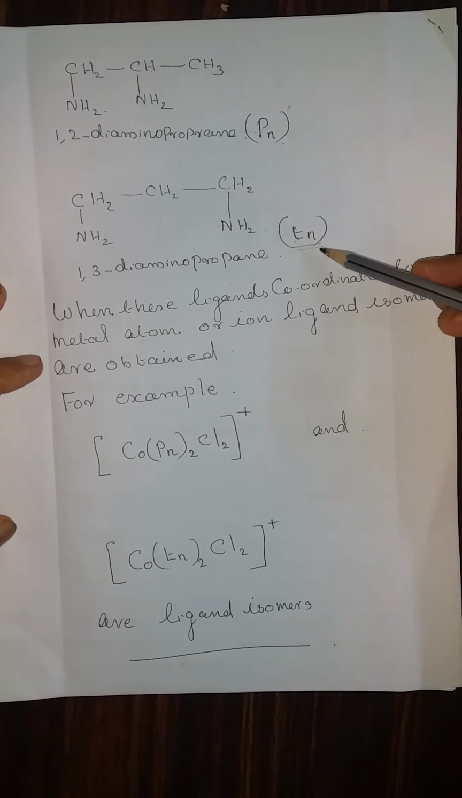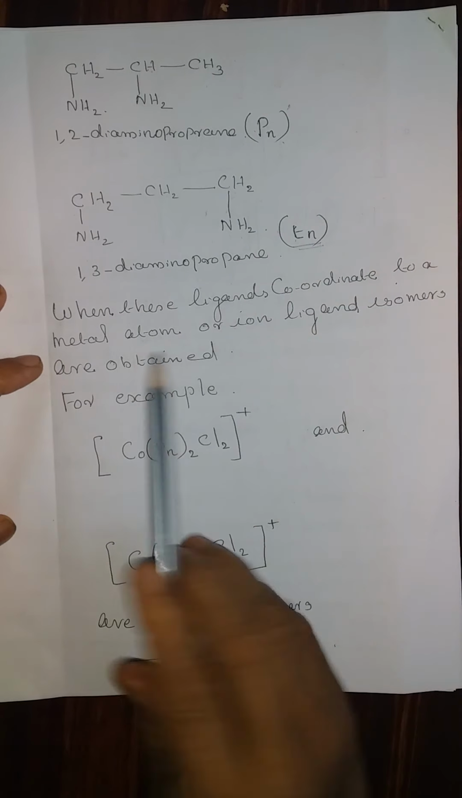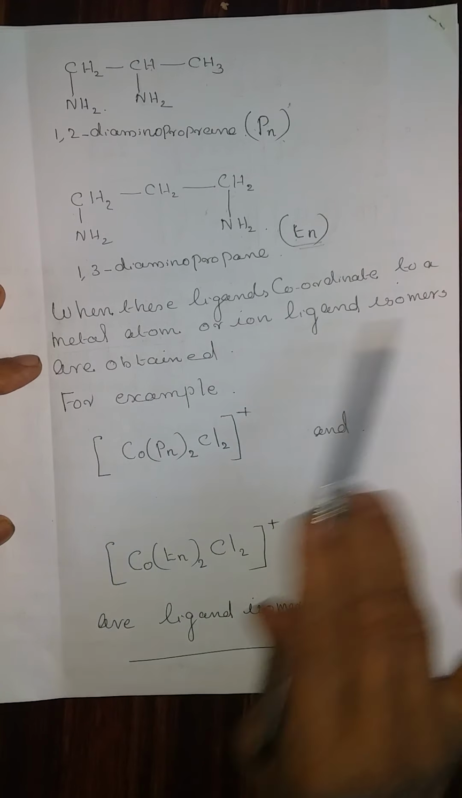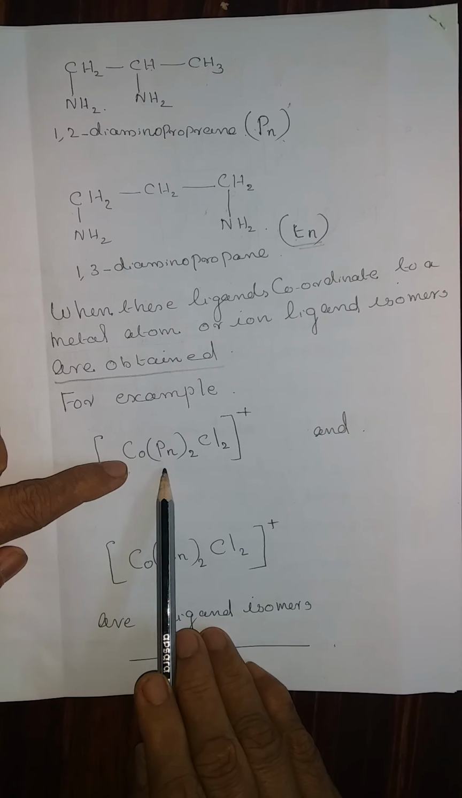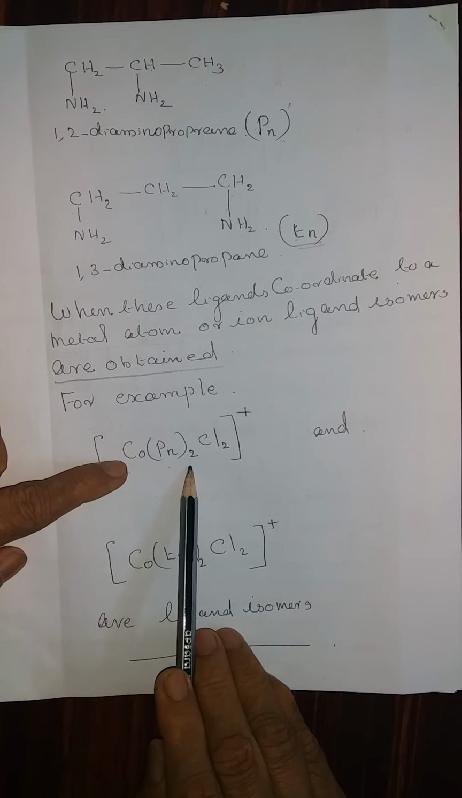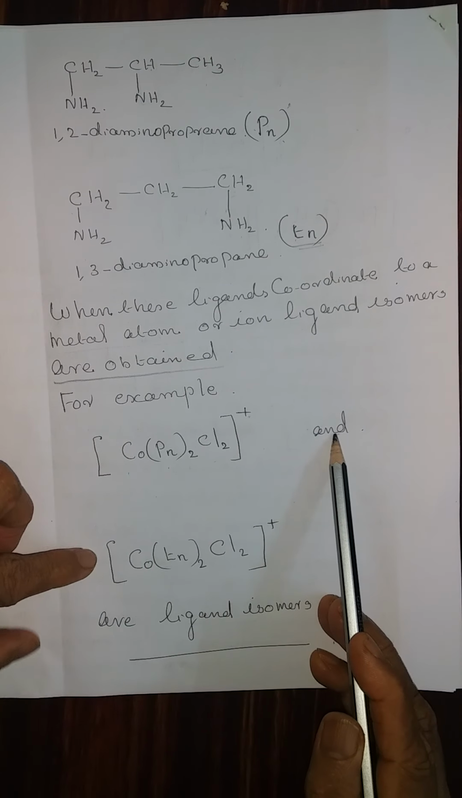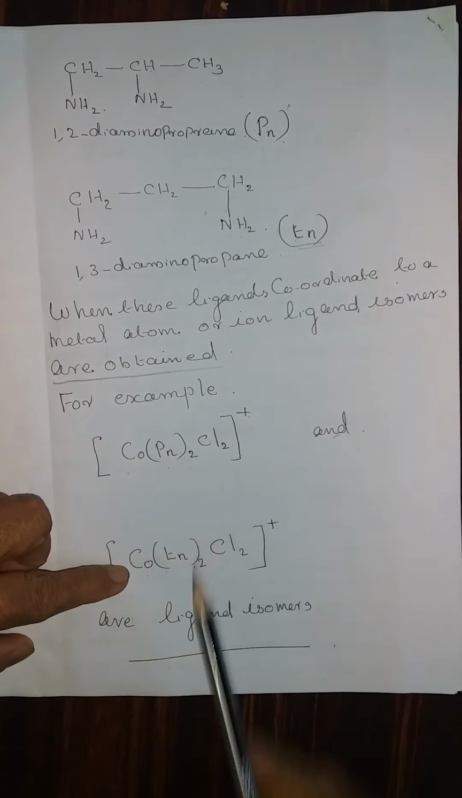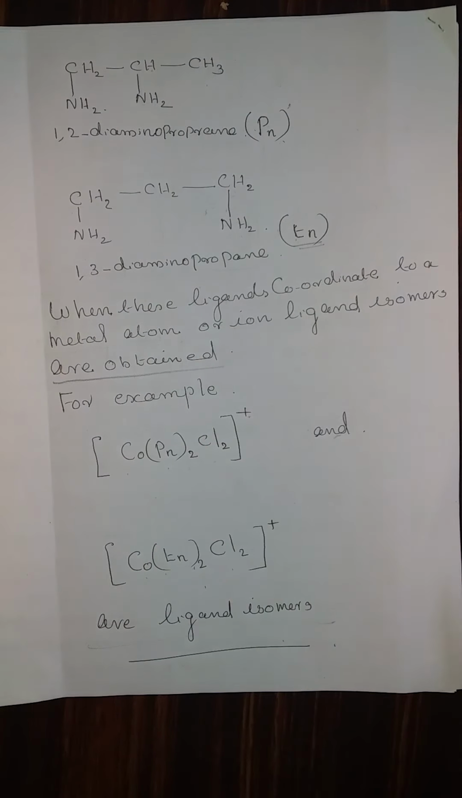Therefore, if the ligand is showing isomerism, then when these ligands coordinate to a metal atom or ion, the ligand isomers are obtained. For example, cobalt with 1,2-diaminopropane twice and Cl2, that is an ion formed. It can also exist as cobalt with 1,3-diaminopropane and Cl2. These are the ligand isomers. That completes the structural isomerism.